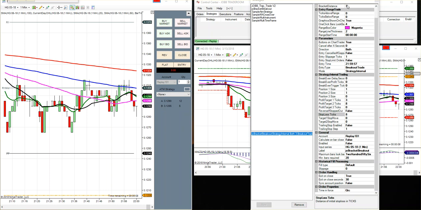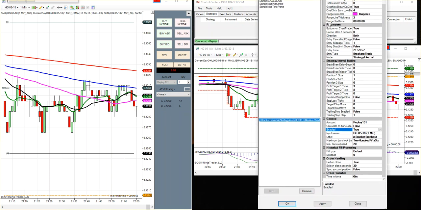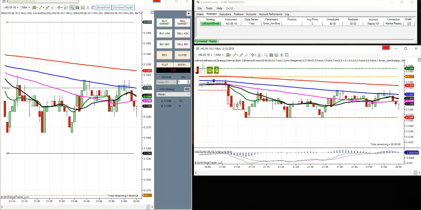I'm using a bracket of 3, entry time of 21:59:57. It's a 10 p.m. trade. A first target of 3 ticks, a second target of 8 ticks. I'm trading copper with a stop of 8 ticks. That's my first trade, and for my second trade, we'll try the Australian dollar with similar settings. Let's see if copper does anything on this trade.